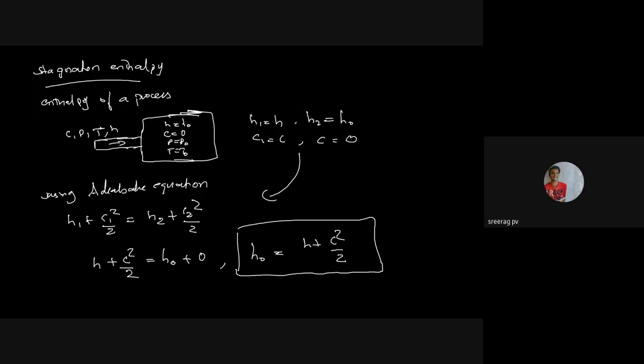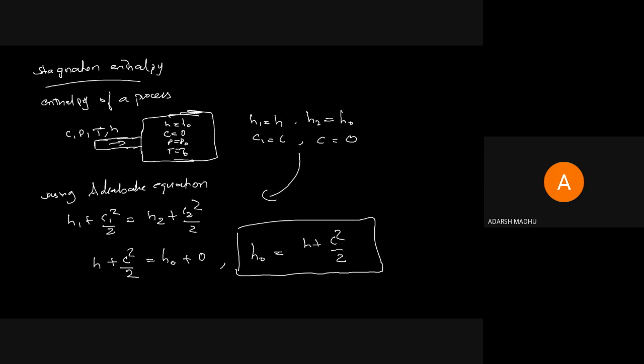Yes, sir. Okay. So for the last class, we discussed a property called stagnation property. I explained that stagnation properties are those properties at the condition where the velocity is decelerated to zero. Pressure at the position where velocity equals zero is stagnation pressure. Temperature at a position where velocity equals zero is known as stagnation temperature.